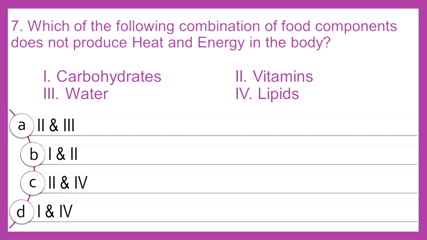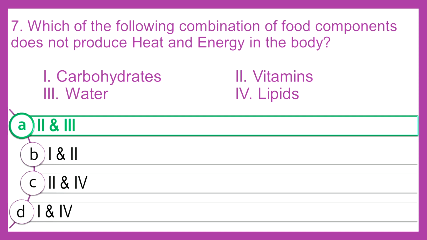So what do you think? My take is 2 and 3. Option A is the correct answer, vitamins and water. So why? You know that water won't provide any energy. Vitamins do not directly provide energy to our body. Vitamins are required for the release of energy from protein, fat and carbohydrates. So that's why option A is the correct option here.